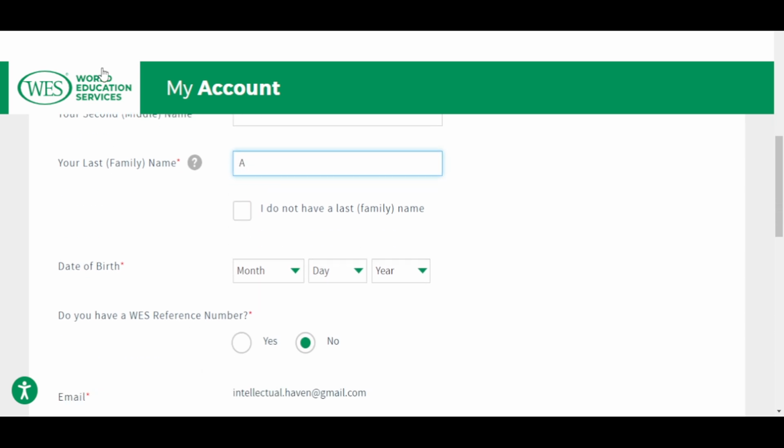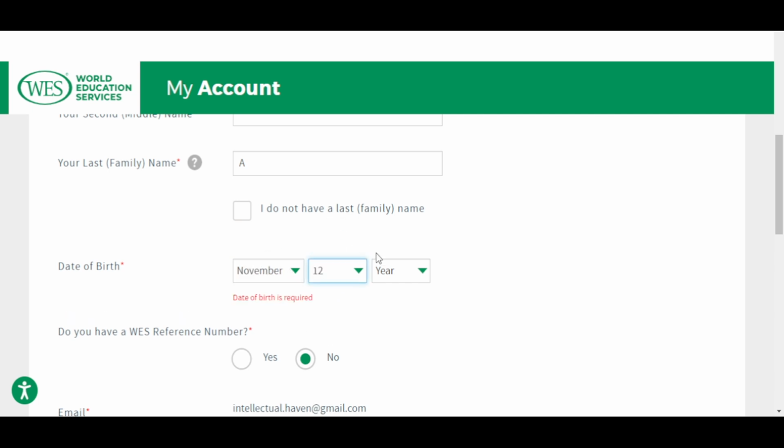I'll just put something, and if you don't have a family name, I don't think anybody doesn't have a last name. Your last name is your surname. Just make sure you put it, this is compulsory. Then your date of birth, please make sure you put something. So I'll put a date of birth as well.